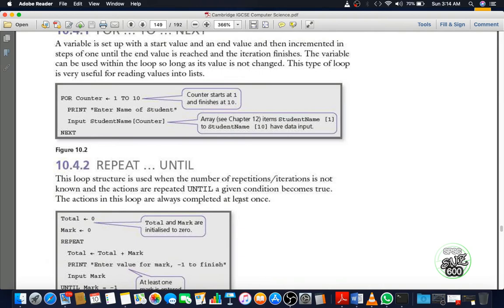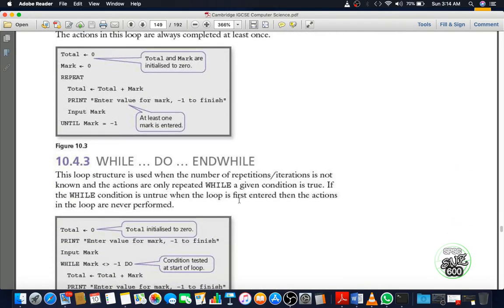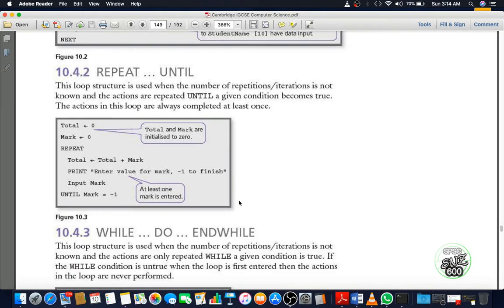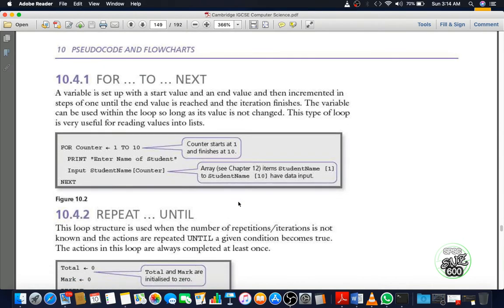Now next page, they have given the details of these three types of loop. I will not study from here. I have an information sheet.